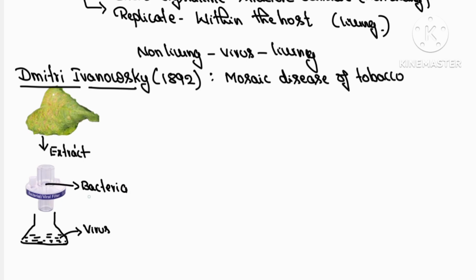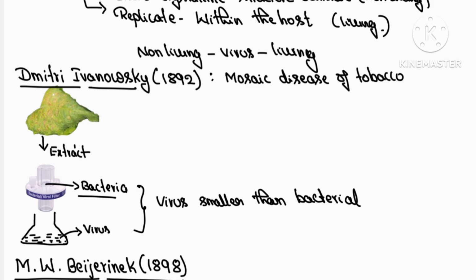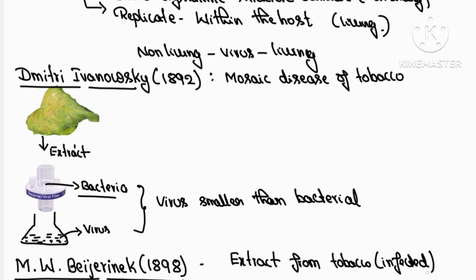He took a mosaic diseased tobacco leaf, took the extract from it, and filtered the extract through a bacteria-proof filter. He suspected that some bacteria might be causing the disease, but he found that the causative organism passed through the bacteria-proof filter, which means the causative organism was smaller than bacteria. Now we know it as a virus.